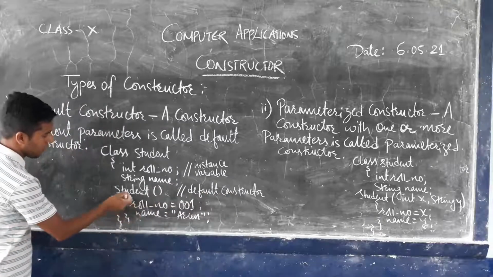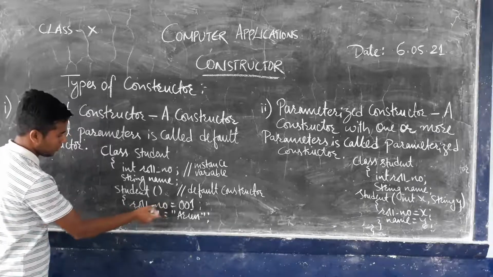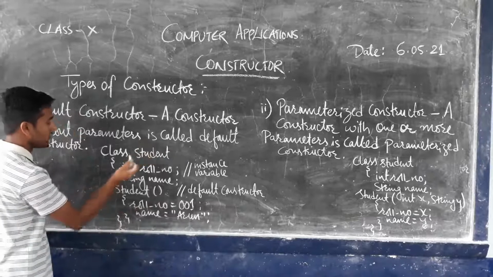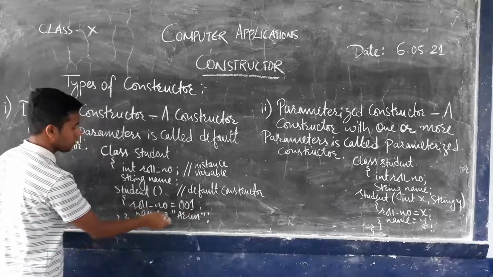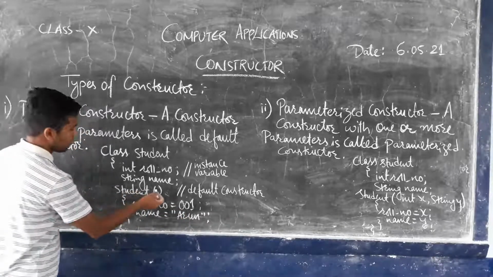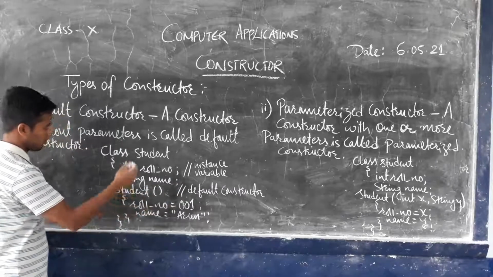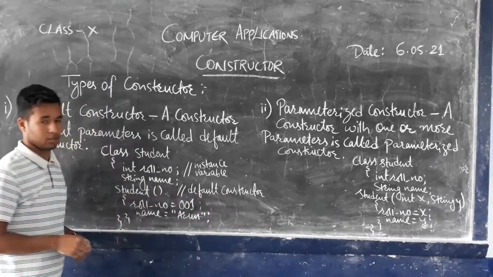Okay, after mentioning the default constructor, the next thing you can find is the initialization of the values for the variables mentioned here. So rollNumber equals 001, name equals Arun. If you don't find any parameter mentioned inside the bracket, that kind of constructor is considered a default type constructor.